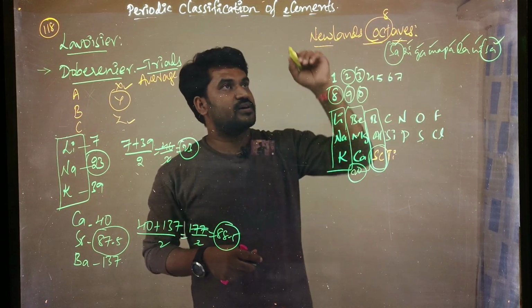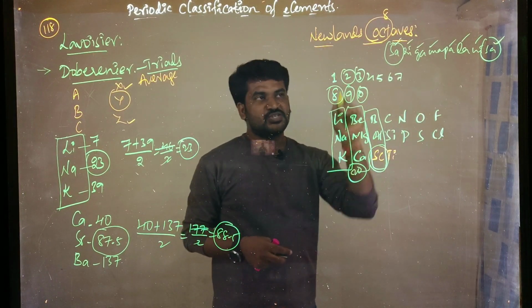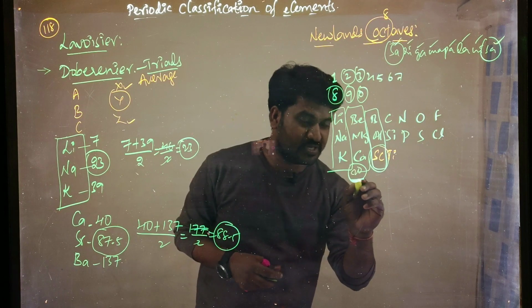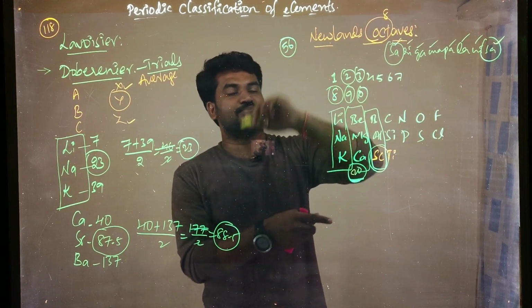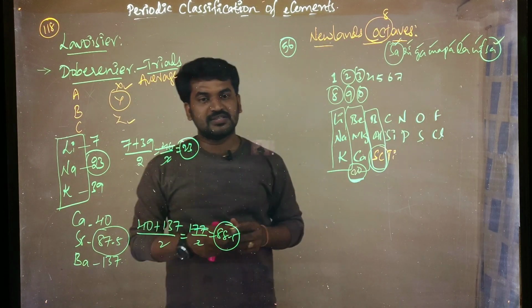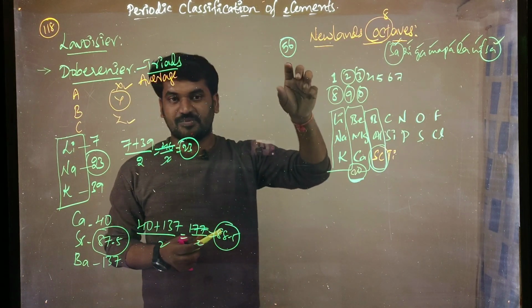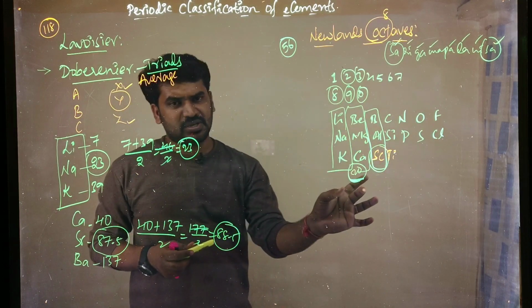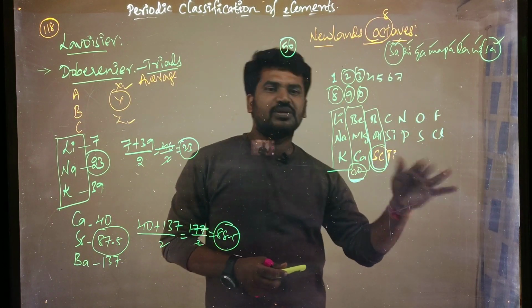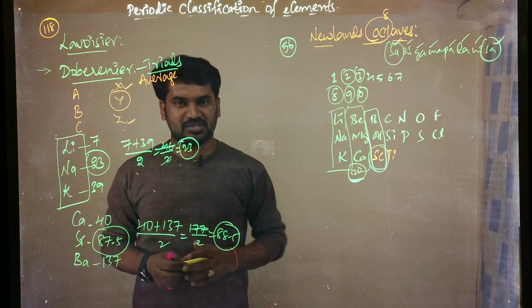20. That is, Newlands' octaves are suitable for only up to 20 elements, even though at the time of Newlands there were 56 elements. At the time of Newlands there were 56 elements, but it shows the properties exactly only up to 20. After that he also arranged them, but they do not have the same properties.